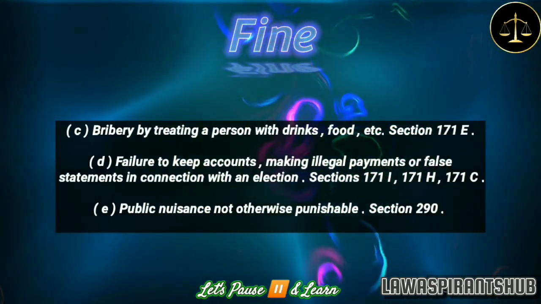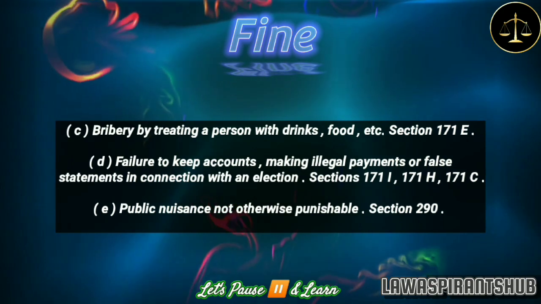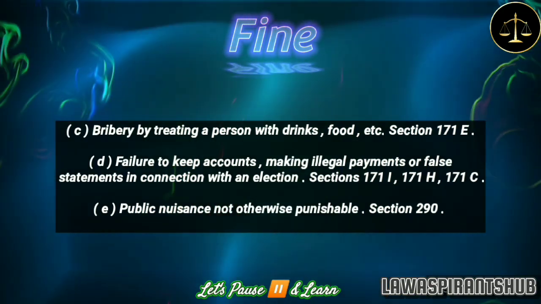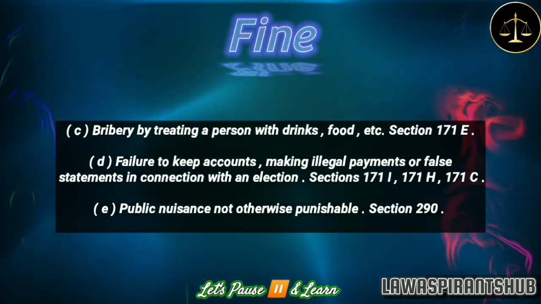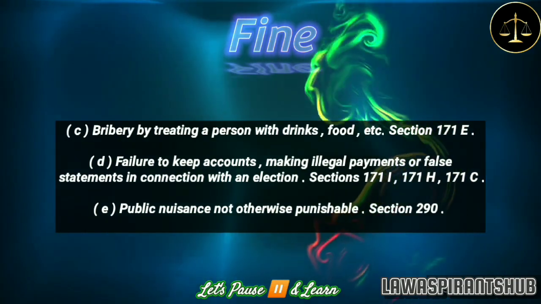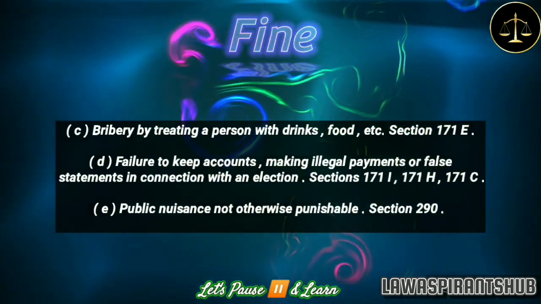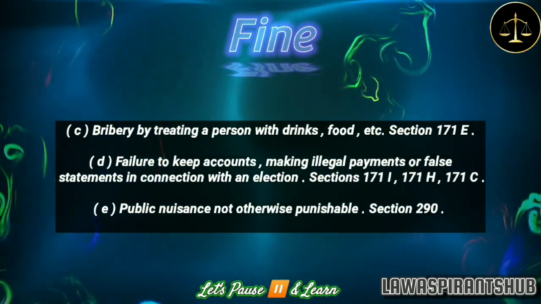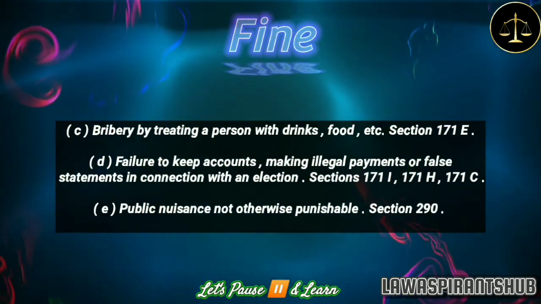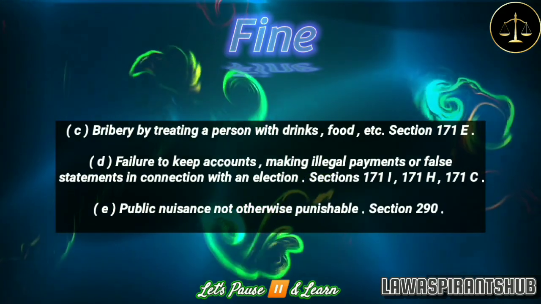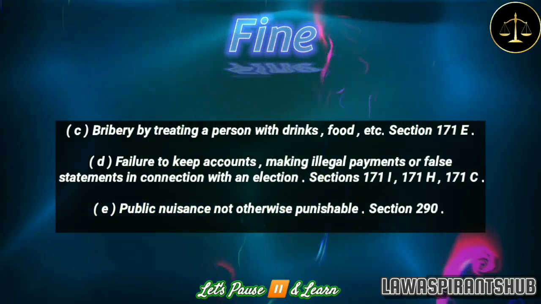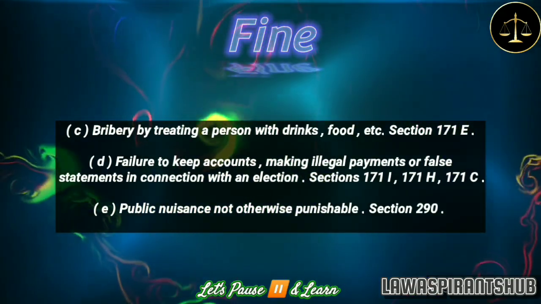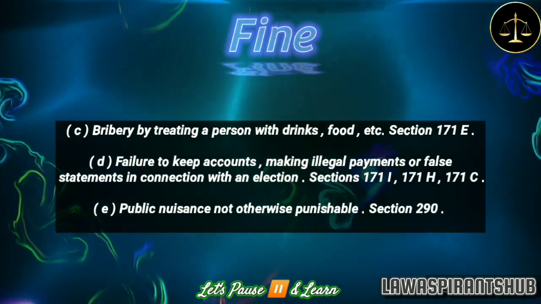C. Bribery by treating a person with drinks, food, etc., provided by Section 171A of the code. D. Failure to keep accounts, making illegal payments or false statements in connection with an election, provided by Sections 171I, 171H, 171C of the code. E. Public nuisance not otherwise punishable, provided by Section 290 of the code.